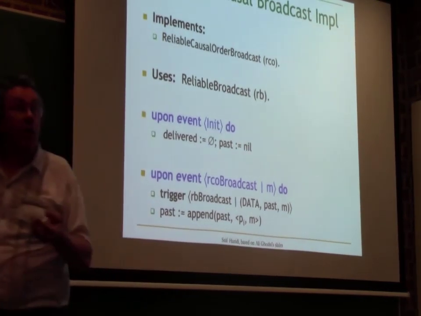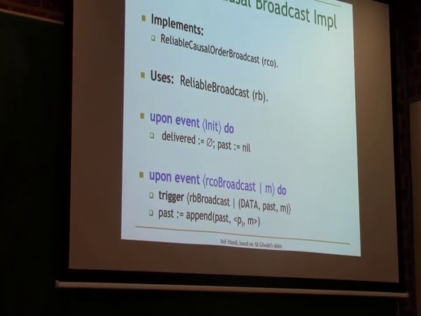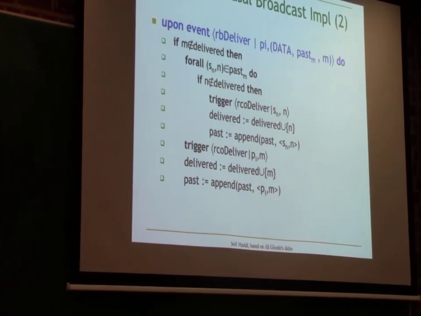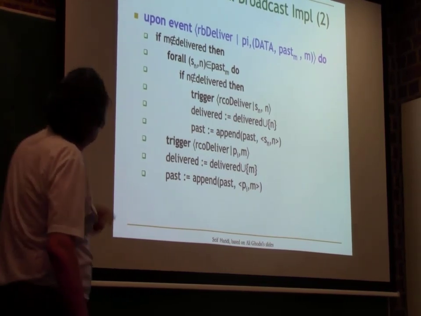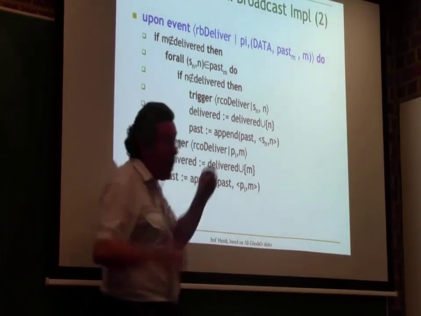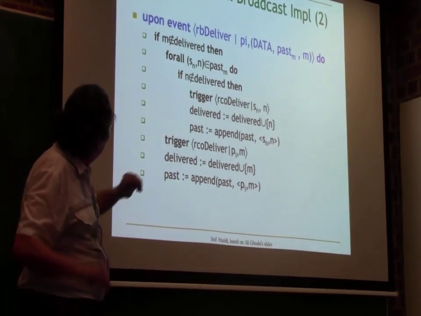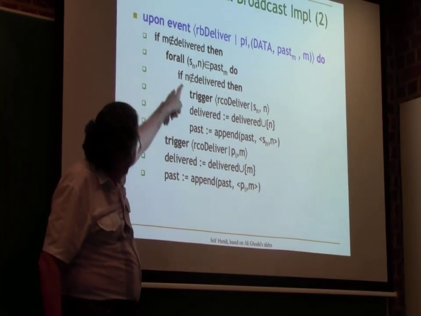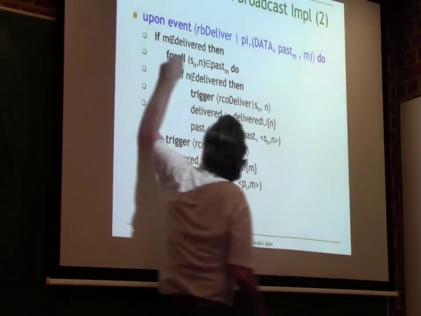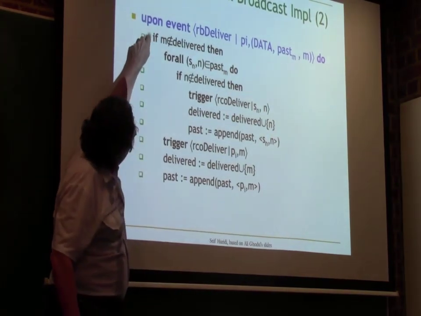So that's very simple. And then there's just a little bit more code. Okay, that's it. This is the final code. When there's an RB deliver, now I have to be subtle. First of all, I have my duplicate removal. If M has already been delivered, I don't deliver again. So there's a big if here.